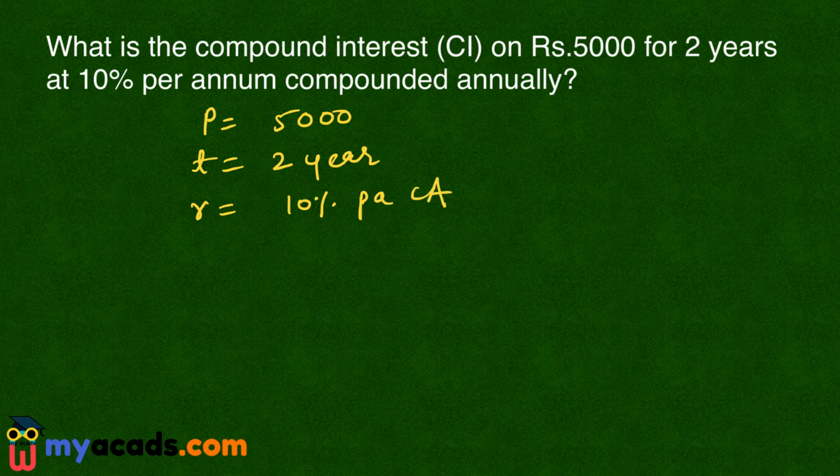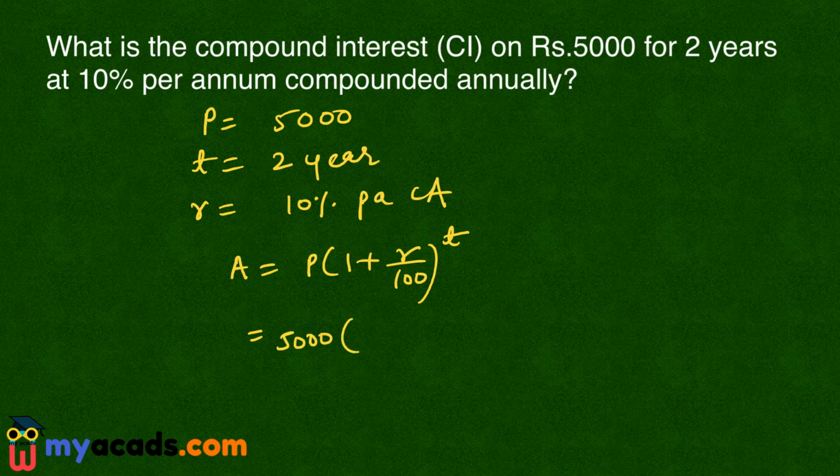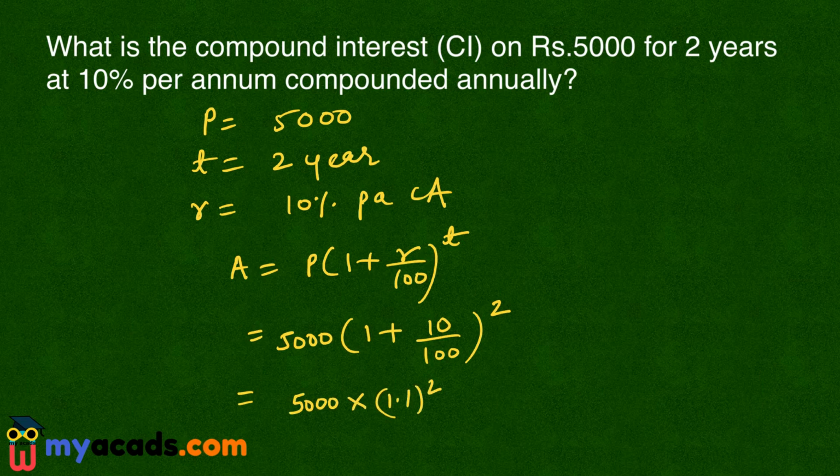Now I know that in compound interest the final amount A is P into 1 plus R by 100 raised to the power T. Here P is 5,000, rate of interest R is 10 upon 100 and time period T is 2. So this is 5,000 into 1.1 whole square. This is equal to 5,000 into 1.21.